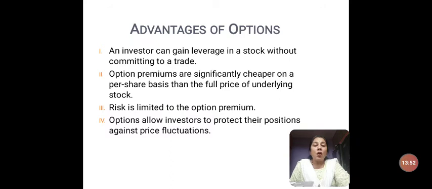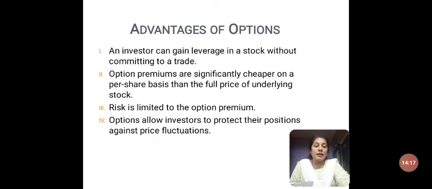So this options contract will give you more leverage, we say. Okay, then options premiums are significantly cheaper. Compared to other transactions, the option premium we pay in an options contract is quite cheap. Risk is limited to the option premium. So the risk on the part of the buyer is the premium he may lose, and nothing more than that.